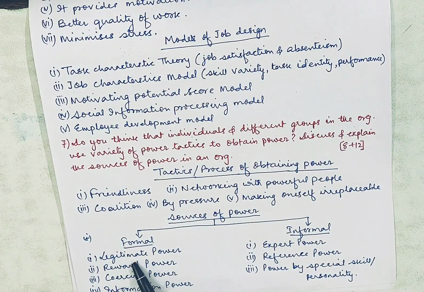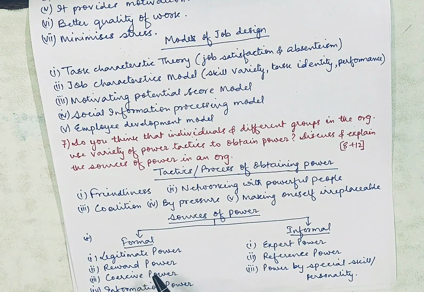Legitimate power means the power that automatically flows due to the job position. Reward power is generally given by the organization on the basis of the performance of the employees. Coercive is generally by pressure. And information power means that due to information, the employees get some type of power.